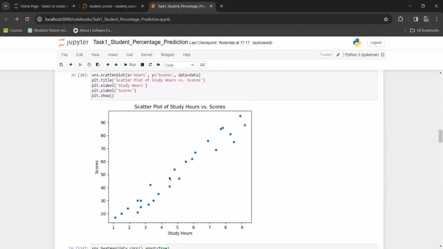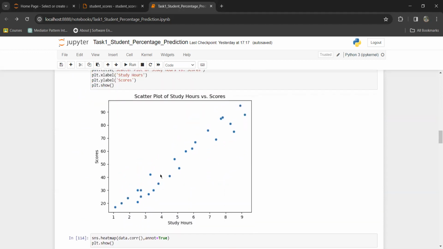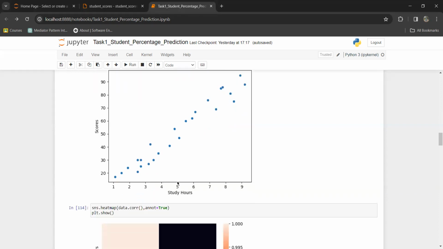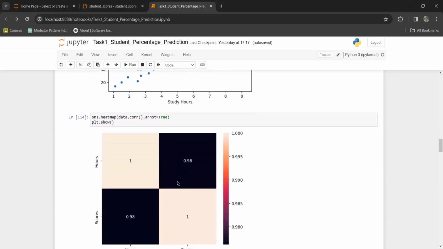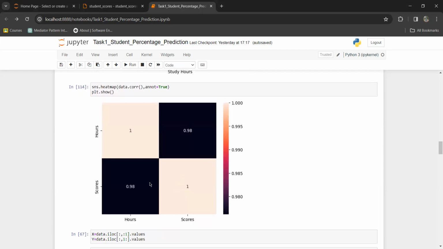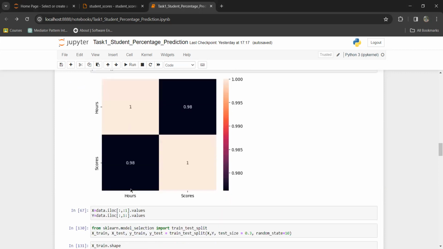The next one is a scatter plot, which describes that the correlation between the study hours and the score is positive. And here is a heat map, which shows the correlation value is 0.98, which means they have a strong correlation between them.